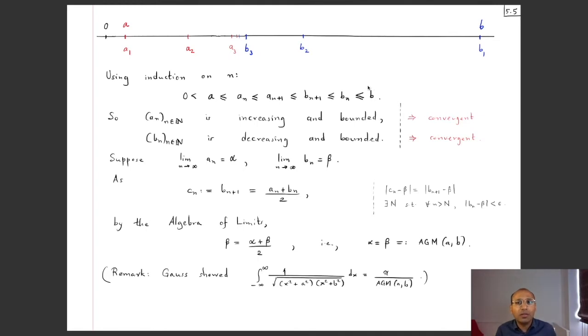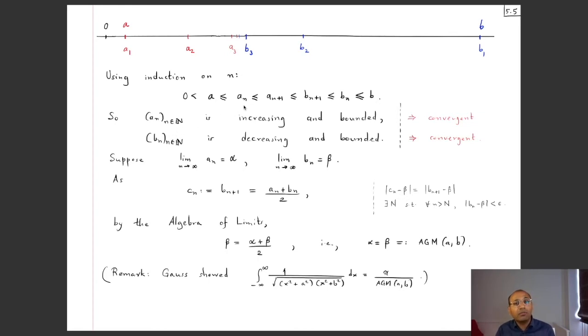Then you assume that this whole chain of inequality is true for some n, and then show it's true for n plus 1. And the proof is quite similar. You just have to use the arithmetic geometric mean inequality and these earlier induction hypothesis inequalities. So that I won't do. You can pause the video and try to do it yourself. And if you have a question regarding this, we can take it up in the question and answer session.